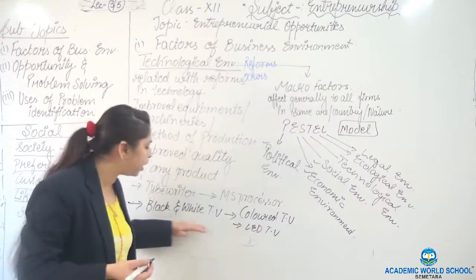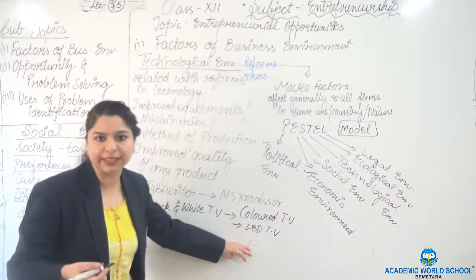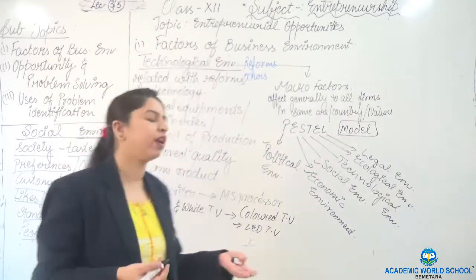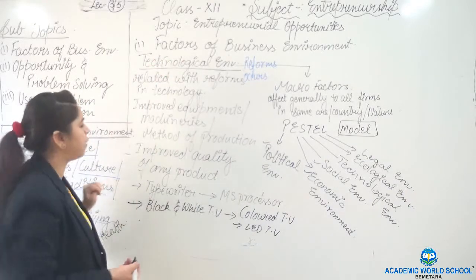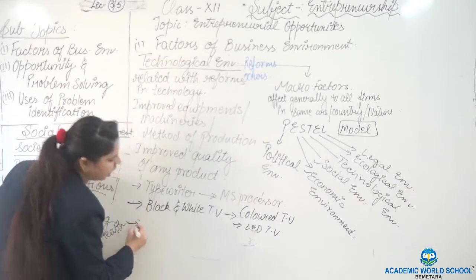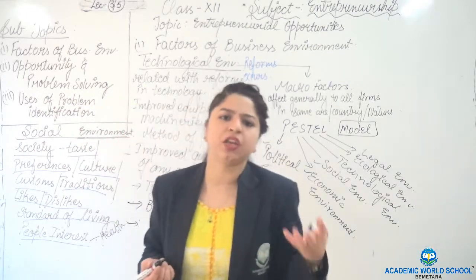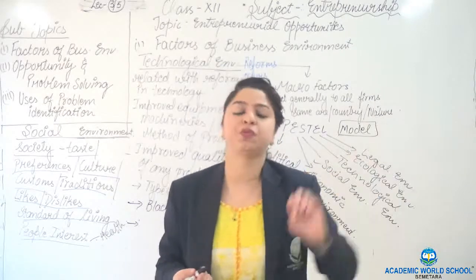So when particular equipments, particular things, particular assets are improved in the technological sense, then we can cover it under the technological environment, right? Or you can write many examples. All the things we are using right now have completely changed from the time they were invented.